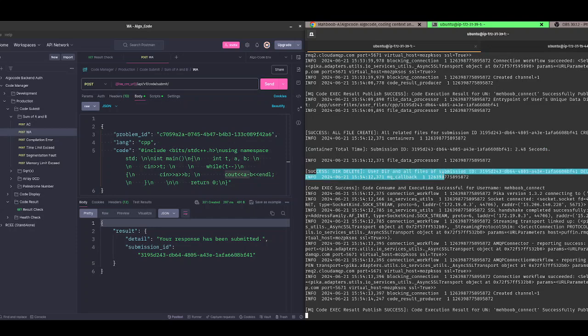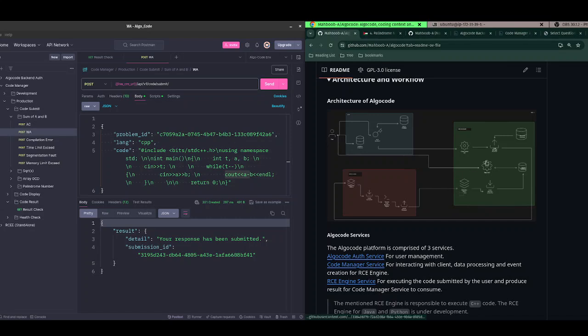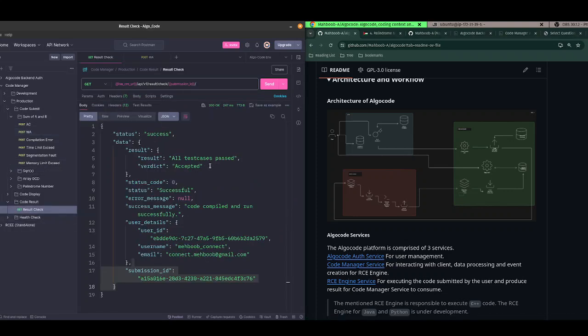It deletes the file that it wrote, and then MQ code exec result publish success. Code execution result for username Mehboob connect successfully published to result queue. The result of the code is published. And once it is published, the code manager also consumes the result, and it saves it in the MongoDB instance.